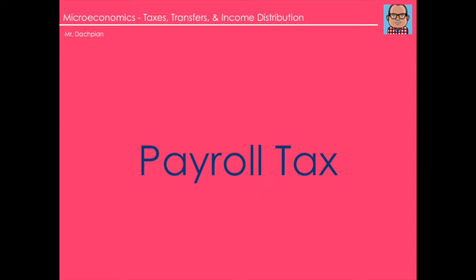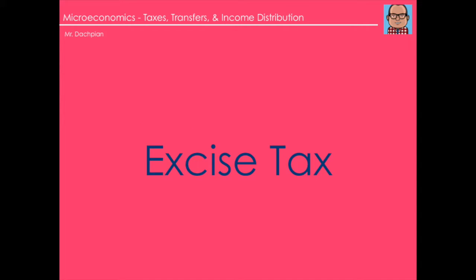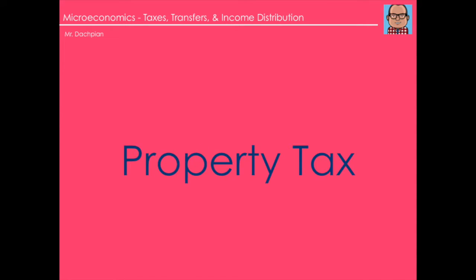A payroll tax is a tax on wages and salaries of individuals. Payroll taxes go to programs such as Social Security, Medicare, and unemployment insurance. Corporate income tax is a tax on the accounting profits, not economic profits, of corporations. Currently, the corporate income tax ranges anywhere from 15 to 35%. An excise tax is a tax paid on the value of goods at the time of purchase. A sales tax is a type of excise tax that applies to total expenditures on a broad group of goods and services. A property tax is a tax on the value of property owned.